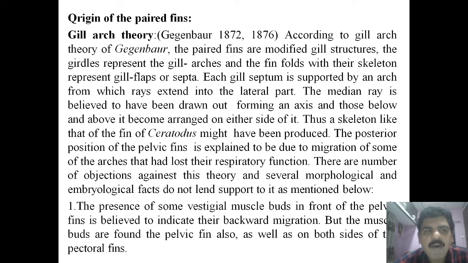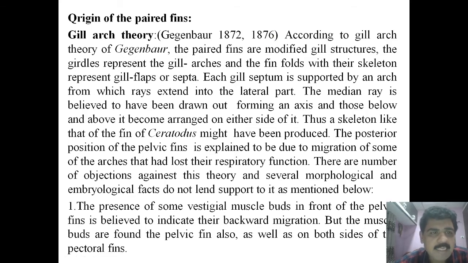Among them, the first theory is the gill arch theory. What is the meaning of this? This theory was described by Gegenbaur in 1817 and 1876.